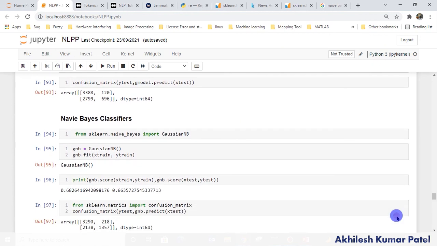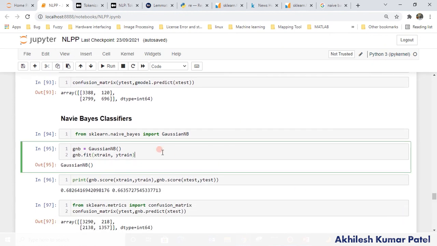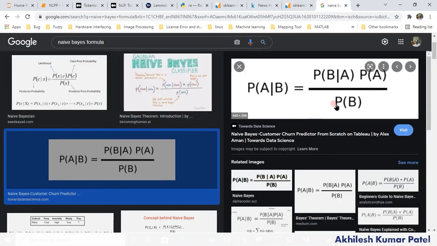Now we are going to talk about the Naive Bayes model. First of all, I would like to show you the formula of Naive Bayes and how it works. This is completely based on probability. Let's say that A is my output, B is input. So B is given, and I have to predict the probability of A. In our case, what are the inputs? Features in the form of 0, 1, that is the Pierce matrix. And what we have to classify, what is A in this case, is sarcastic or not sarcastic, right?